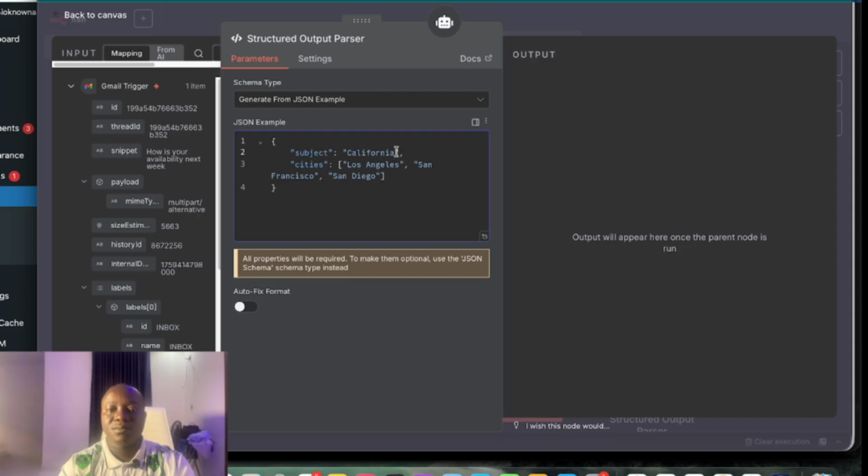Let's just put appointment time slot here. Here are the time slots. This is just an example. So then we leave it like this.